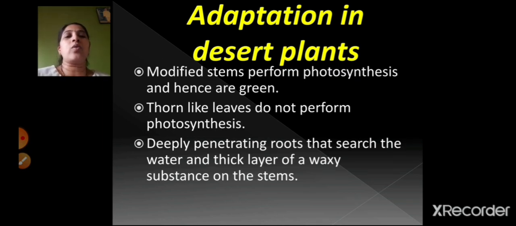Deeply penetrating roots that search for water, and a thick layer of a waxy substance on the stems. Now the roots which are there get deeply penetrated, right? And they search for water underground, and there is also a waxy layer on these stems, right? So the adaptation in desert plants is that the stems can perform photosynthesis, the stems have a waxy layer, and the roots are deeply penetrated inside so that they can absorb water underground.